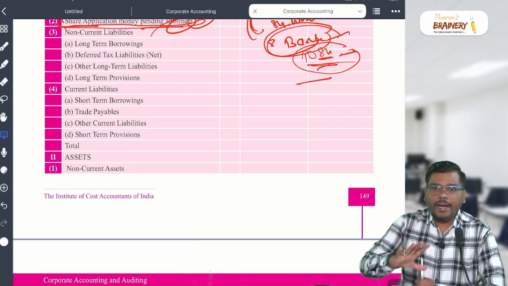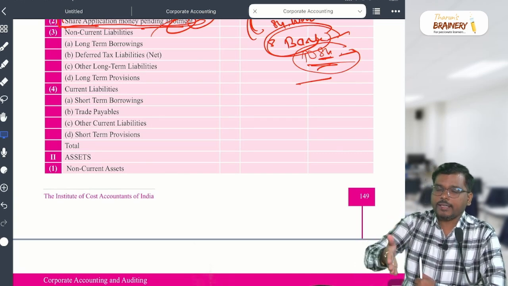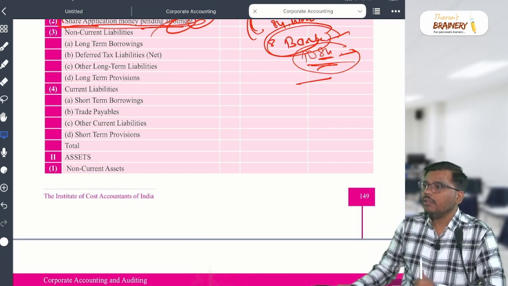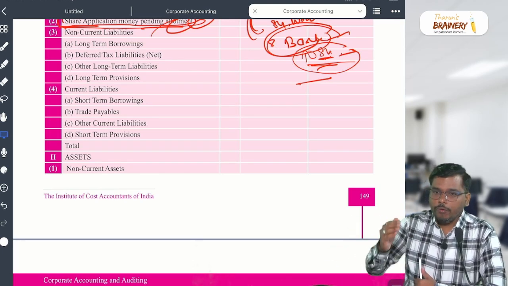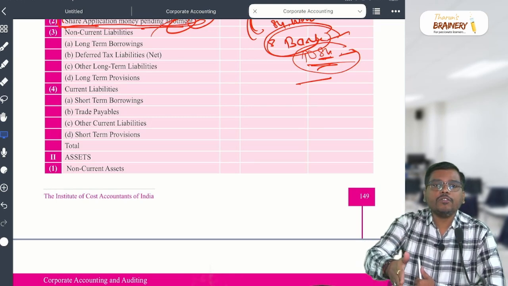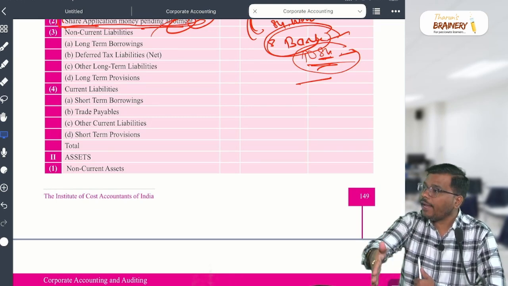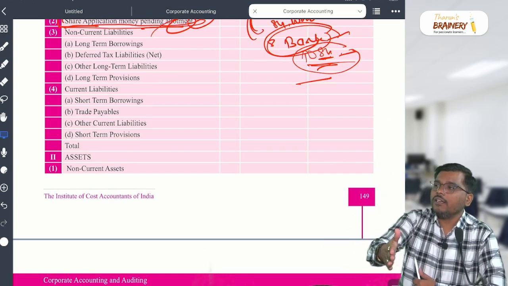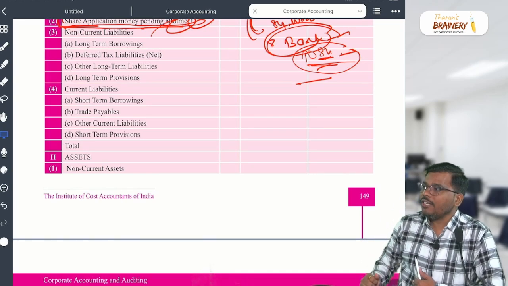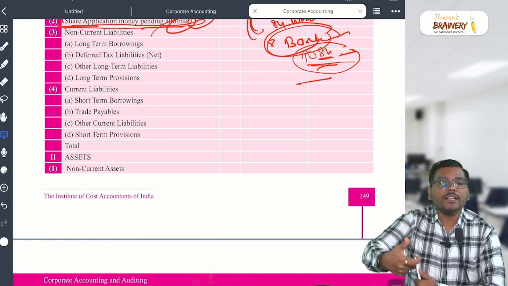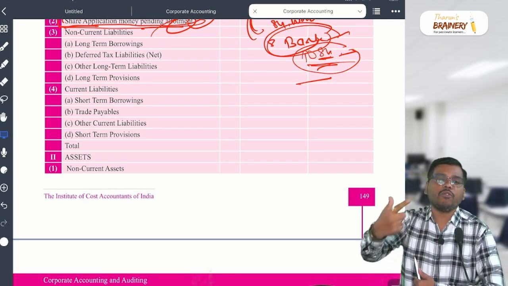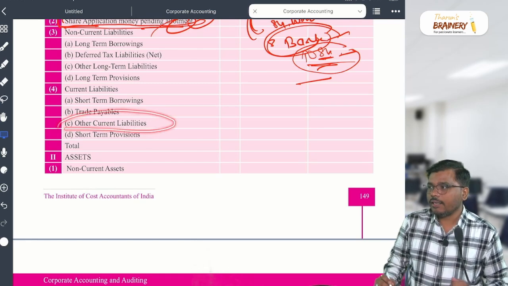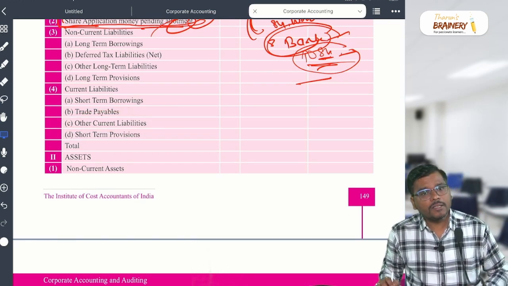For example, rent. Every month you pay rent. Suppose you pay the current month's rent in the next month. Same thing in the business also. You will be paying the rent or the salary to the employee for the month of March in the month of April. So you are paying one month later, or 2 days later. At the end of the year, you need to record the expense for that year only. So that one month's salary, have you paid it? No, it's outstanding. So that outstanding expense will come under the other current liability. Any outstanding expenses will come under other current liability.